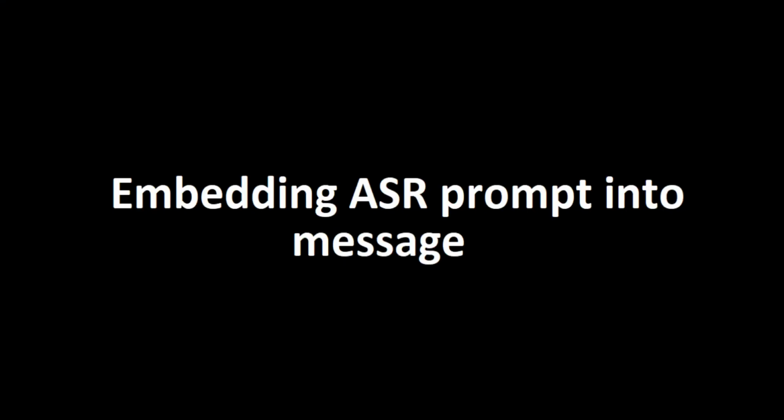Next, we are discussing embedding an adversarial self-replicating prompt into a text message. Embedding an adversarial self-replicating prompt into a text message involves incorporating a specific string of characters or code within the message's content. This prompt triggers self-replicating behavior or initiates malicious activity when processed by the recipient system.